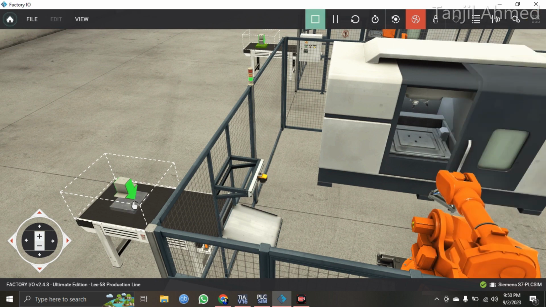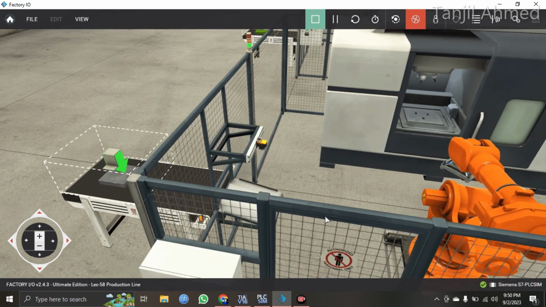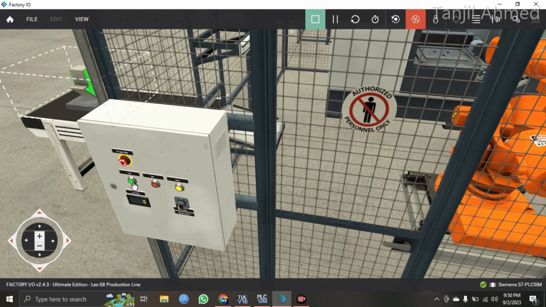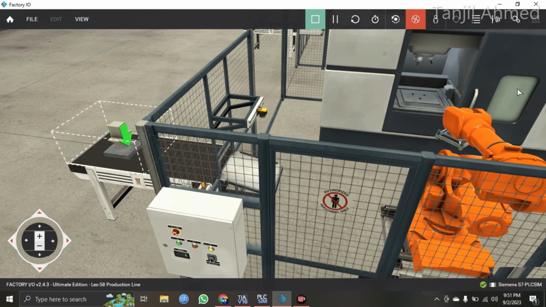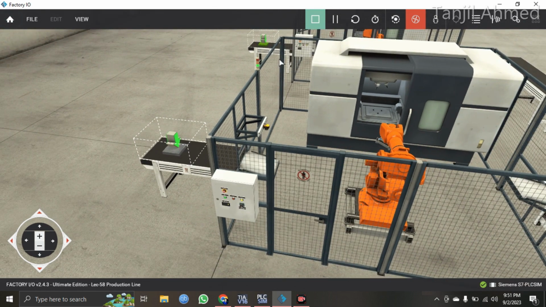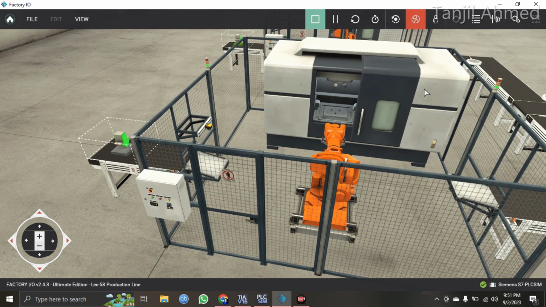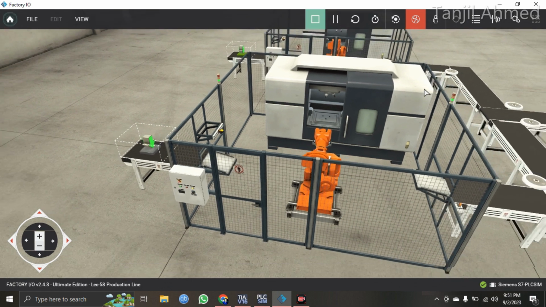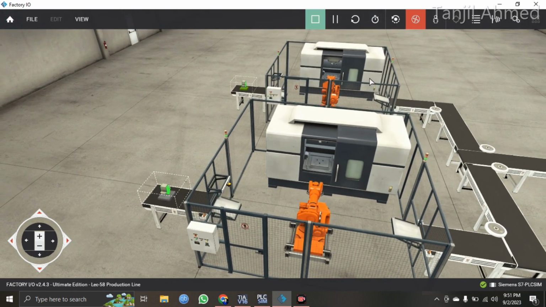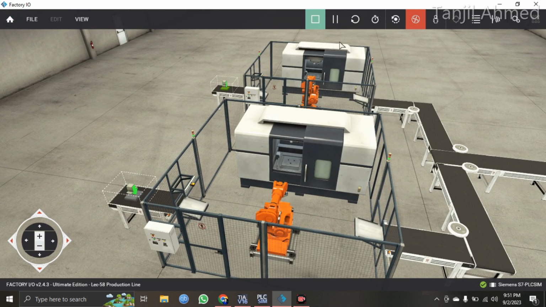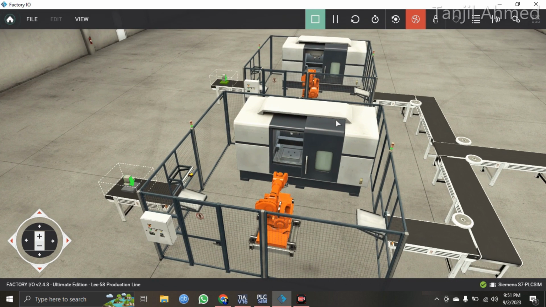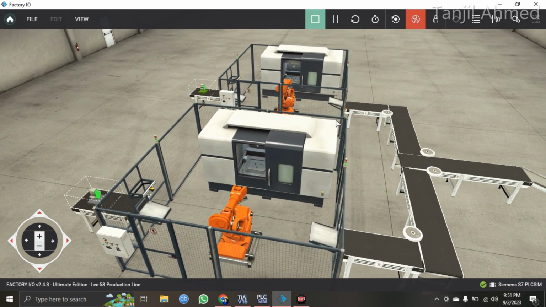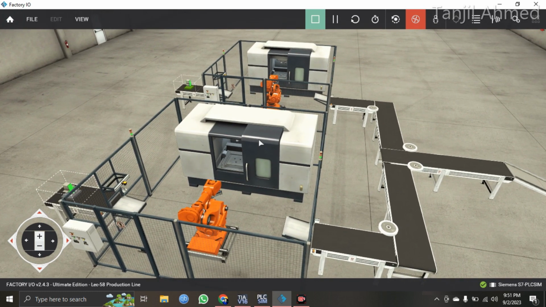It is going to sense the raw material, and after sensing the raw material, if I press the start button with the help of TIA Portal, then this robotic hand will take the raw material and put it into the production box. This is the production machine, and it will turn that raw material into the lead material. So that is the thing going to happen in this system, and this part is going to turn the raw material into the base material. So that is why I couldn't do much with this program, as I cannot ungroup the system.